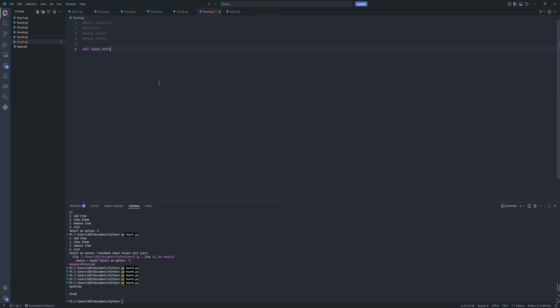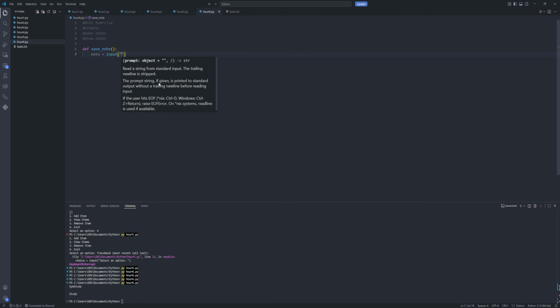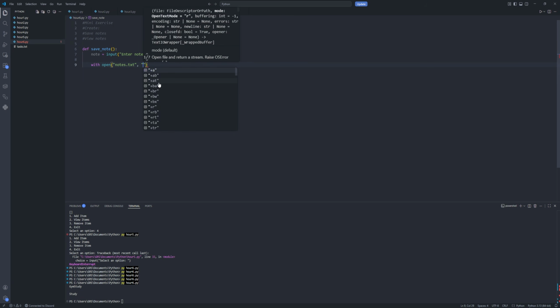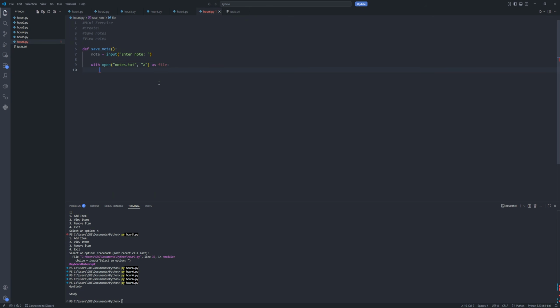So save note. And then we're going to store our note in a variable, and then we're going to get the user input. So enter note. Okay. And then the syntax was with open notes.txt, that's the name of the file. We're going to say append, A for append, close brackets as file. And then file.write note plus new line. Okay, so that's our function.